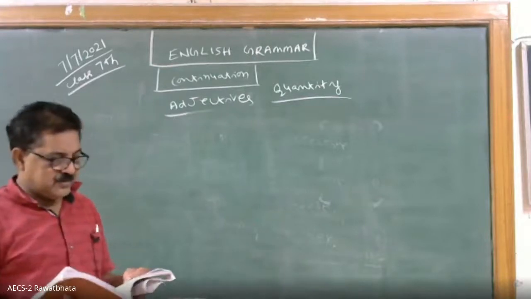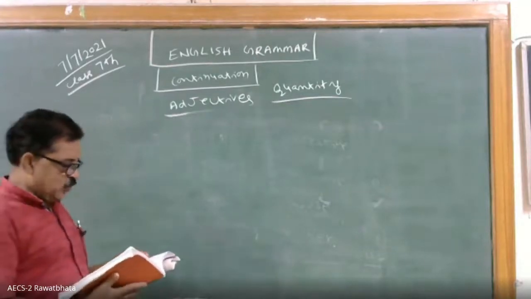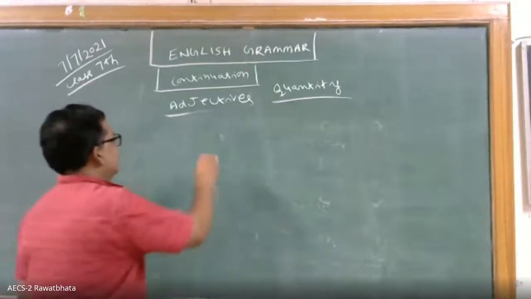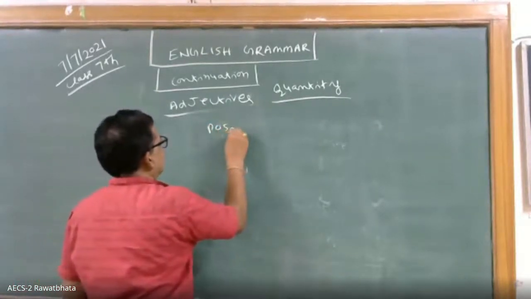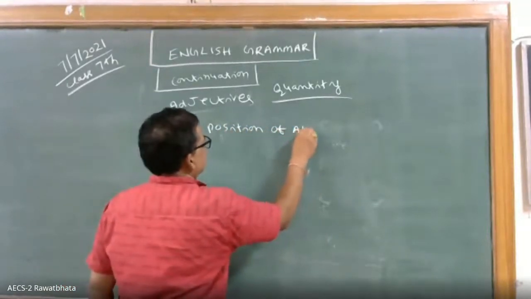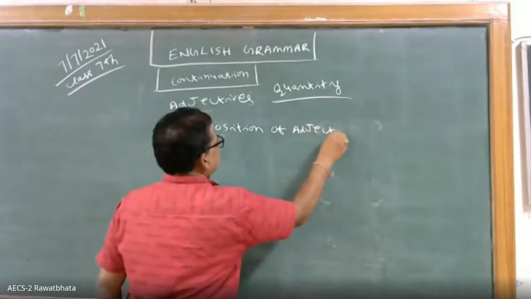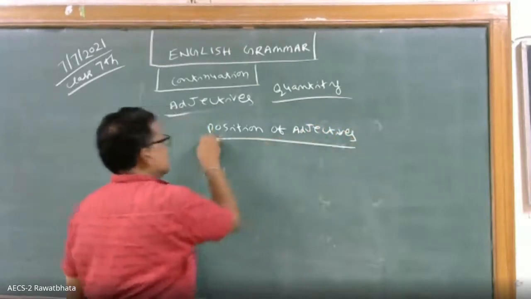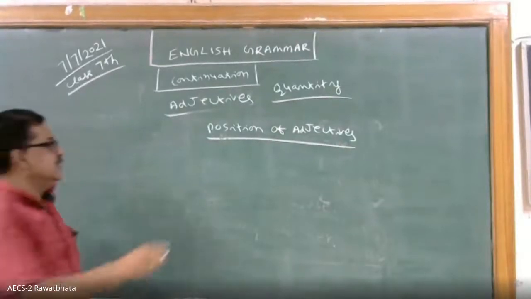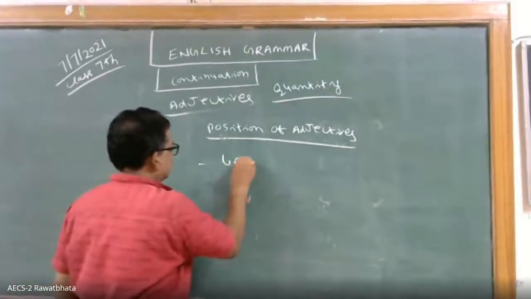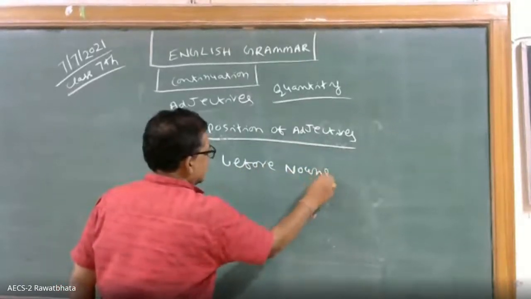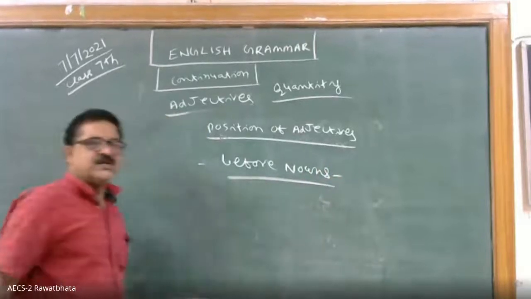Okay. So what is the position of the adjective? Where are they kept? How are adjectives placed? Mostly before nouns. Mostly adjectives are placed before nouns.